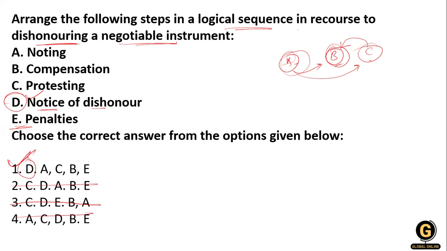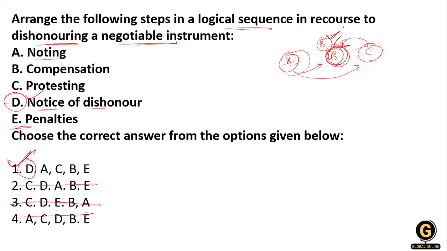Let me explain one by one. D is the first. After that, noting: after giving the notice of dishonor, the holder is entitled to sue the drawer and the endorser. B gives the notice, and after that the noting is given to B, because the bill has been dishonored, so B is liable for the noting.